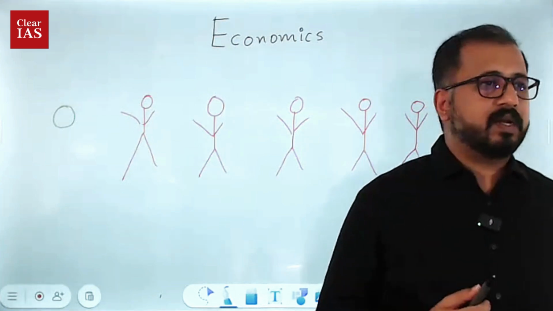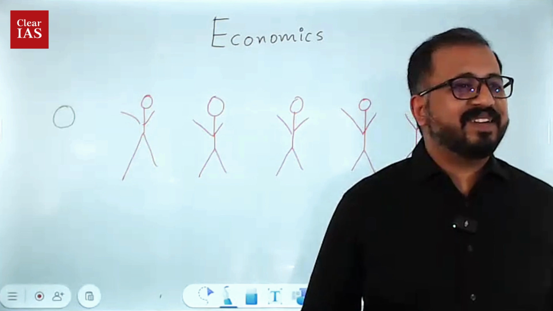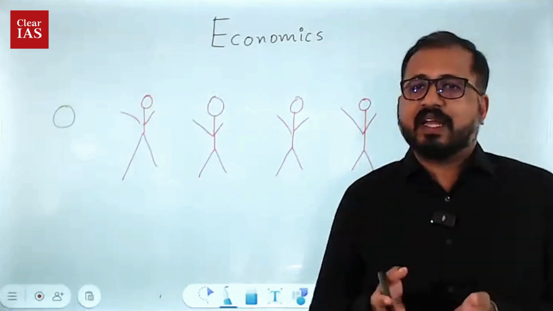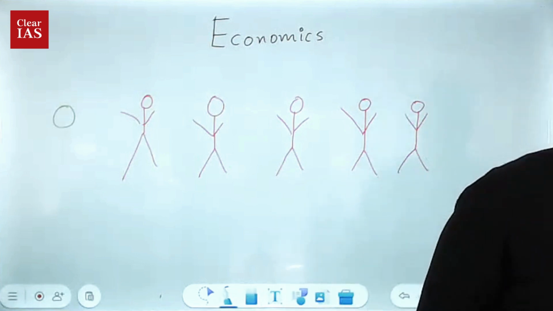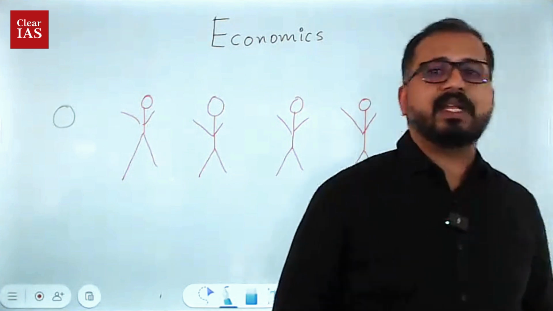What should we do? Equal distribution, that we have already discussed, right? We cut it and distribute, but still everybody is hungry. That is not enough. Maybe that will help to satisfy their hunger a little bit, but that is not enough.